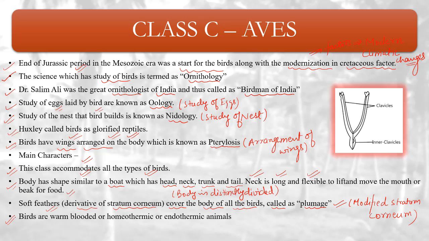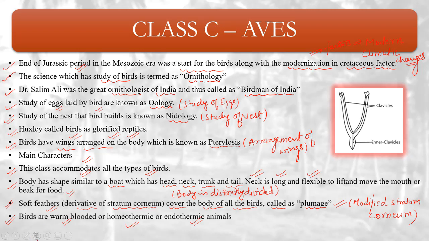Birds are eurythermals, homeothermals, and endothermic. Birds are considered warm-blooded. Their body can maintain its temperature, and they are also known as homeothermals or endothermic organisms. Understood? So birds are warm-blooded, homeothermal, or endothermic animals.